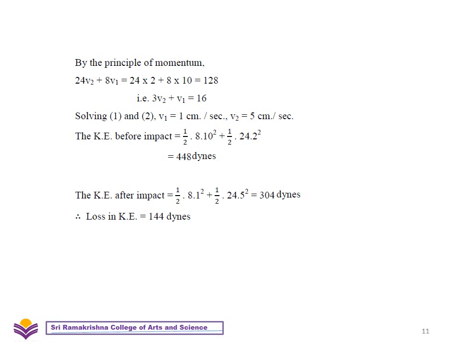Similarly, the kinetic energy after impact is equal to half times m1 into v1 squared plus half times m2 into v2 squared. V1 and V2 here we found as 1 and 5. Substituting, we get 304 dynes. Therefore, loss in kinetic energy is equal to 448 dynes minus 304 dynes, that is equal to 144 dynes.